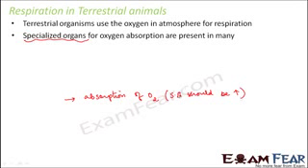Right? Because anyways we know that wherever you want more absorption, the effective surface area should be more. So that is one requirement. The second requirement is that when we say absorption of oxygen, we mean that oxygen should come inside and at the same time carbon dioxide should also go outside. So basically we want exchange of gases to take place across the specialized organ, right?